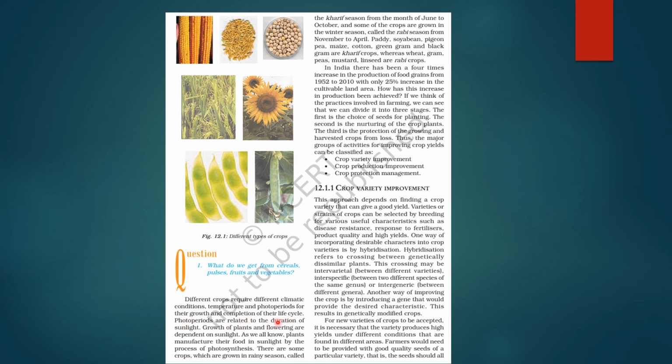तो ये तो obvious है कि अगर आपको wheat grow करनी है या फिर rice grow करना है, दोनों की totally different requirements होती हैं. Climatic conditions की, temperature की, right? How much time sun exposure should be there, everything. So photoperiods, they are related to the duration of sunlight, okay? Growth of plants and flowering are dependent on sunlight. So as we all know, plants manufacture their food in sunlight by the process of photosynthesis. ये आप already पढ़ चुके हो.